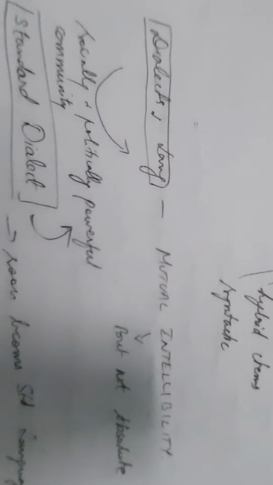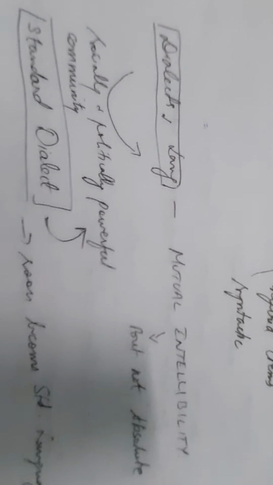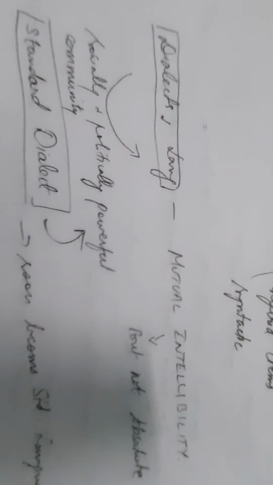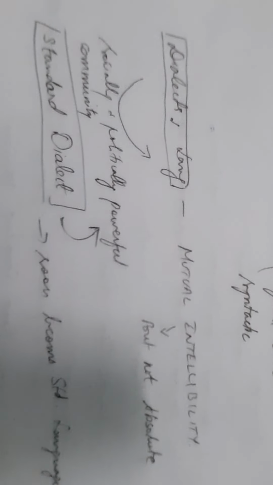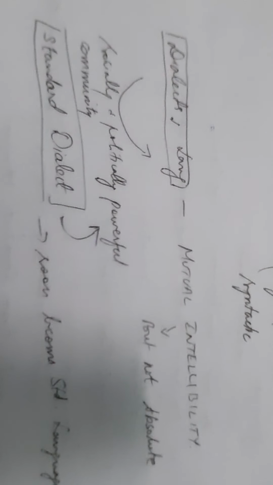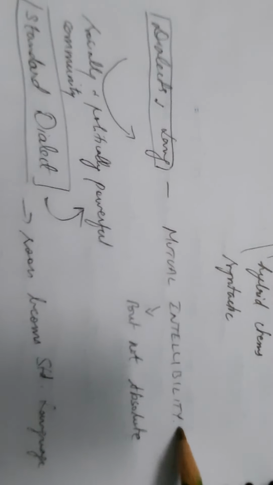On the other hand, if a person cannot understand the other person, then you can conclude that they are speaking different languages. For example, when one person is speaking Hindi and the other person is speaking maybe Malayalam, they will not be able to understand each other, right? Then you can conclude that the two are speaking different languages. So the one thing you have to remember when differentiating between dialect and language is this term, mutual intelligibility.